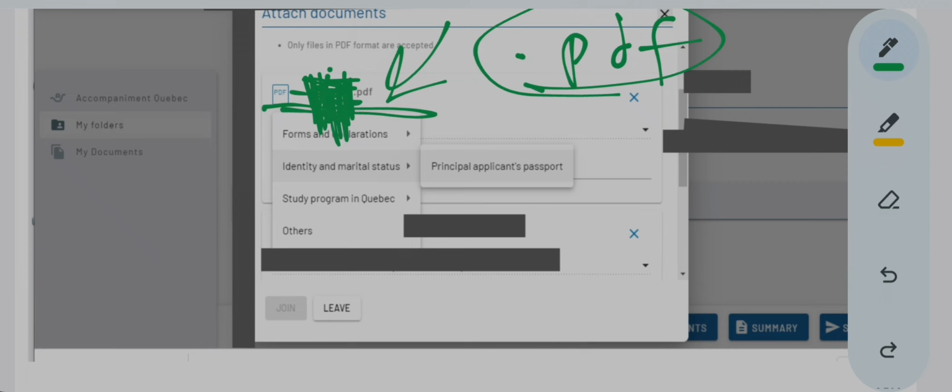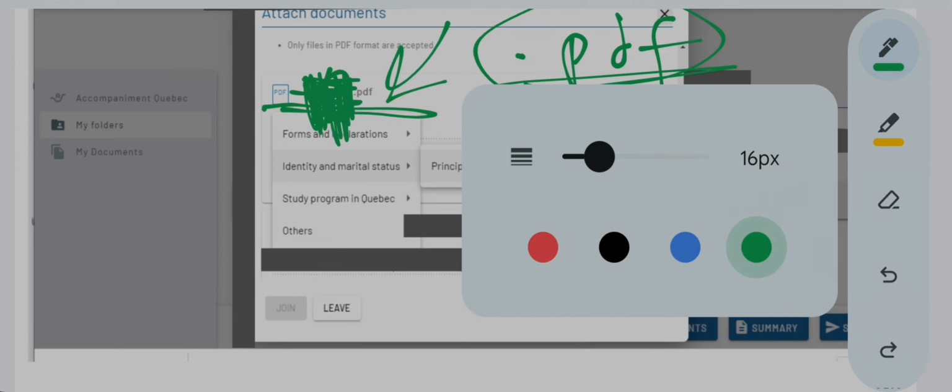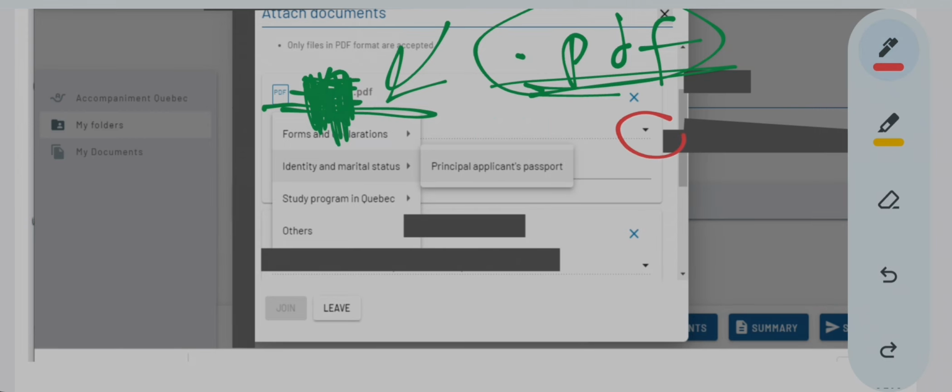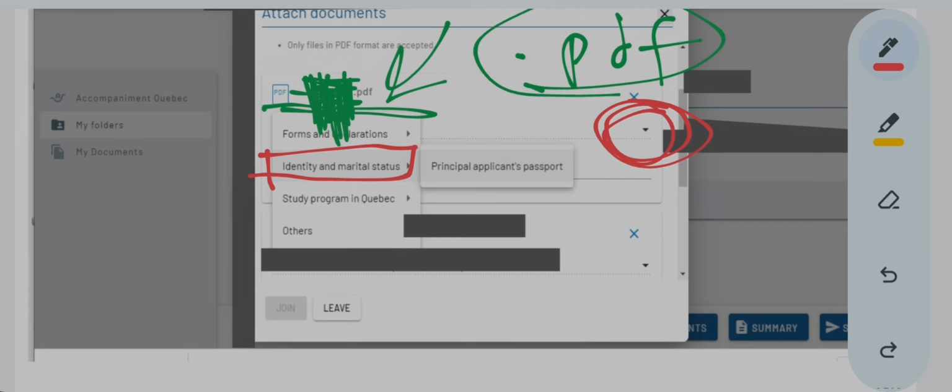So now they don't know which PDF this is. For them to know which PDF this is, you will have to click over here on this drop down menu and select the type of document that you have kept over here. You press this drop down menu, go to identity and marital status.